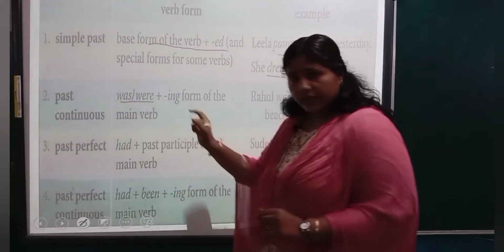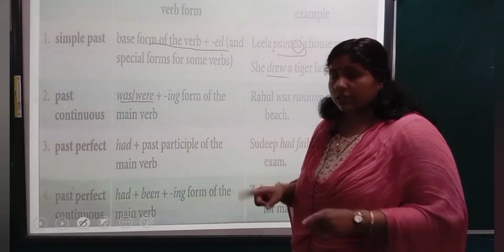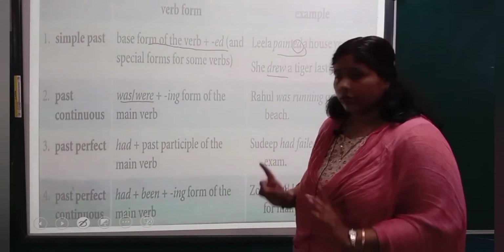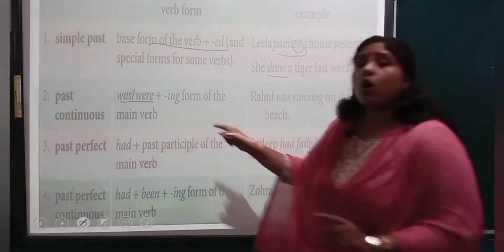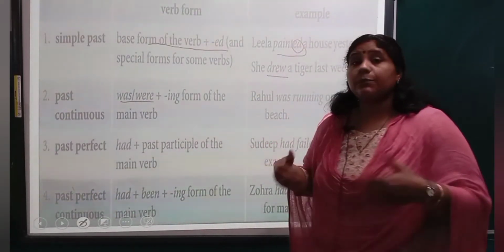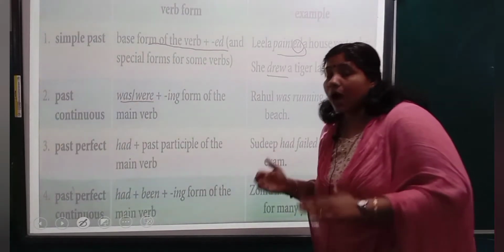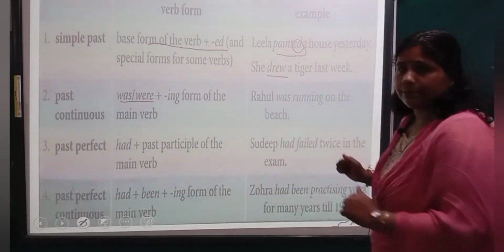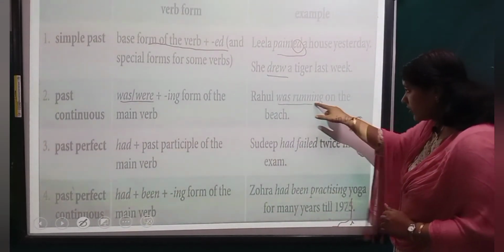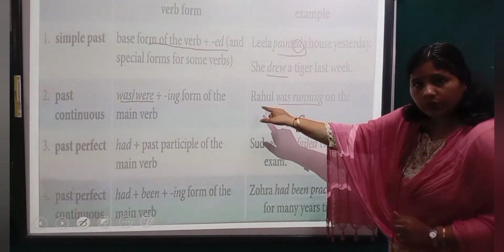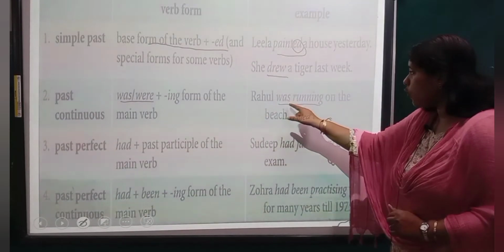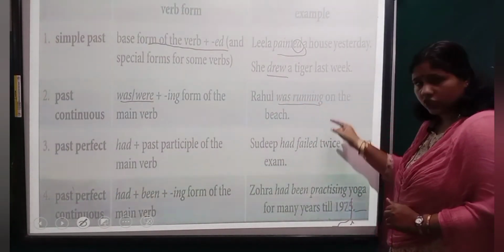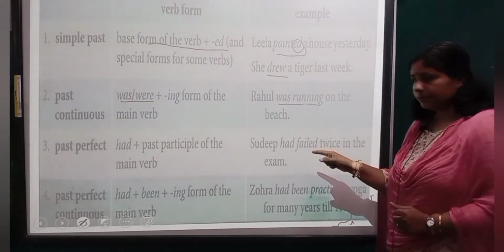Was or were: if singular, was; plural, were. Plus the ing form of the main verb. What we do in the present continuous: is, am, are plus the ing form of the main verb. For example, Rahul was running on the beach. Why was? Because the subject is singular.